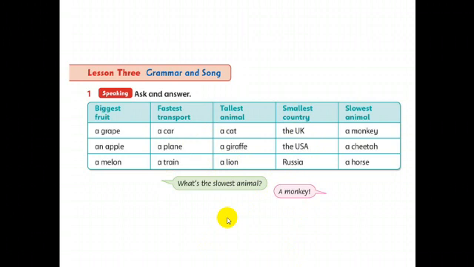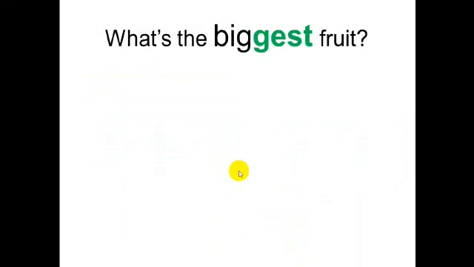Please, let's see the first question and write it on your notebook, okay? What is the biggest fruit? Here we have the adjective big. How do we make the superlative form from it? We double G and we add est and we put the, okay? Big, the biggest.